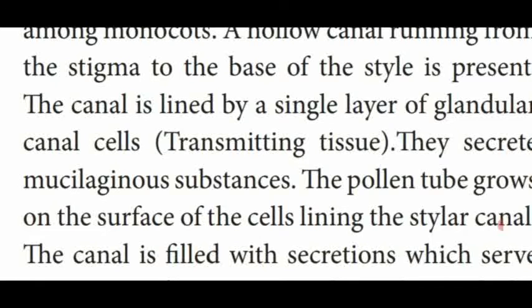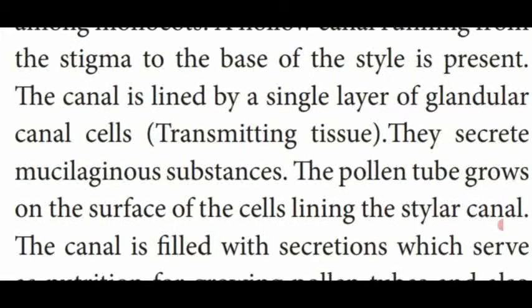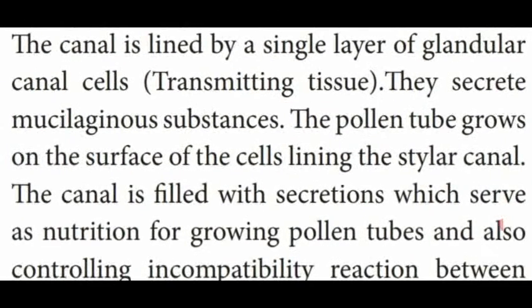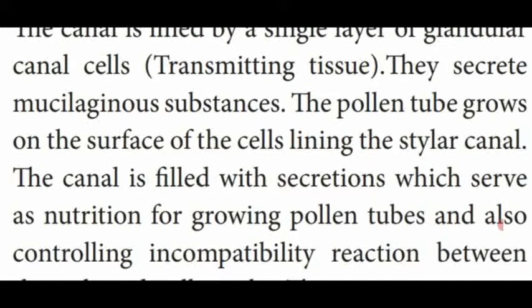Through the chemical substance only, the pollen tube enters into the embryo sac. I told you with the help of the diagram on the previous page. Here the glandular canal cells secrete the substance called mucilage. The pollen tube which grows on the surface of the stigma grows along the cells lining the stylar canal.